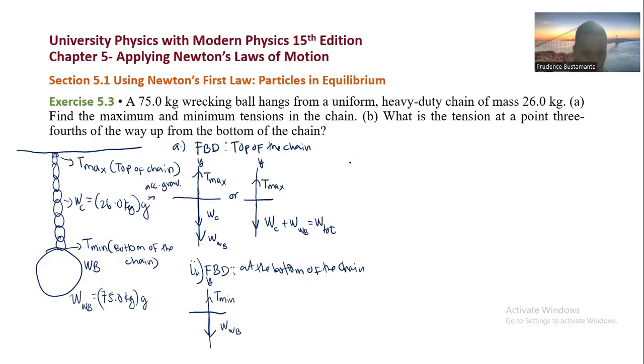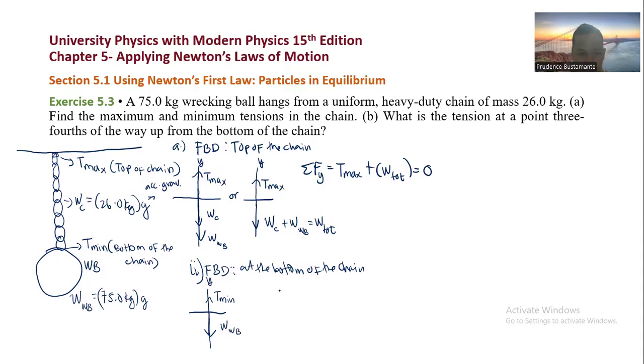So from this, you're going to answer letter A. The summation of all the forces along Y: we have an upward force, T max, plus the negative downward weight total, which is the weight of the chain and the weight of the wrecking ball. This is in equilibrium, so we use Newton's first law, equal to zero. If this is accelerating, not in equilibrium, we would use Newton's second law.